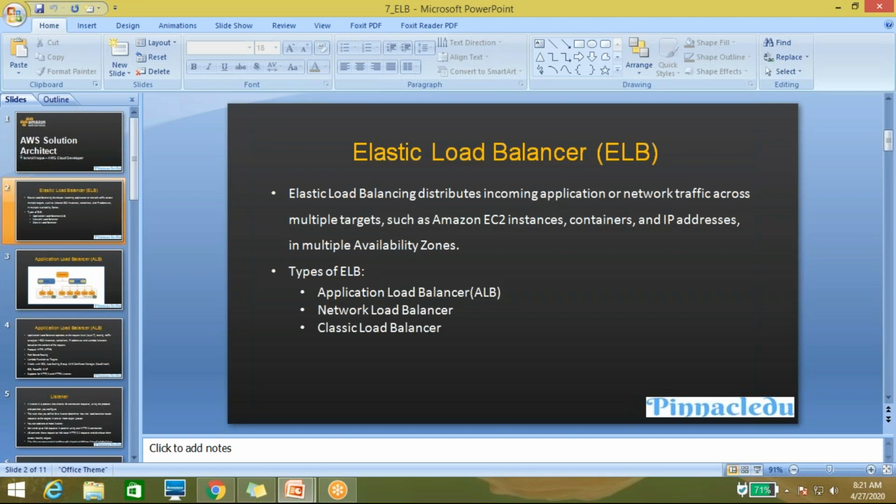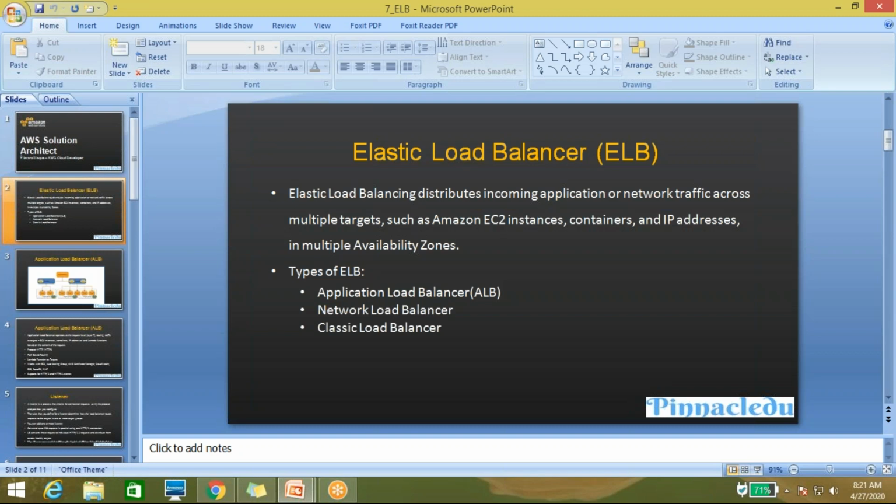Elastic load balancing distributes incoming application or network traffic across multiple targets, such as Amazon EC2 instances, containers, and IP addresses, in multiple availability zones.